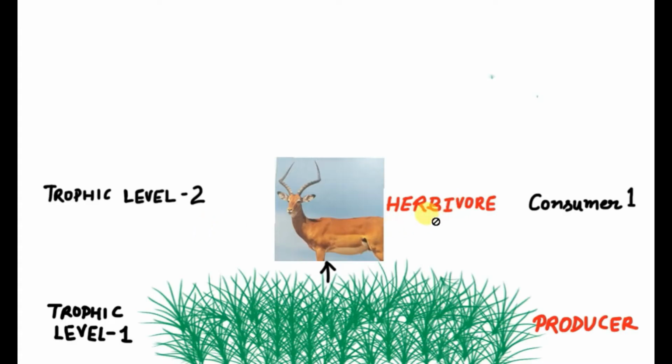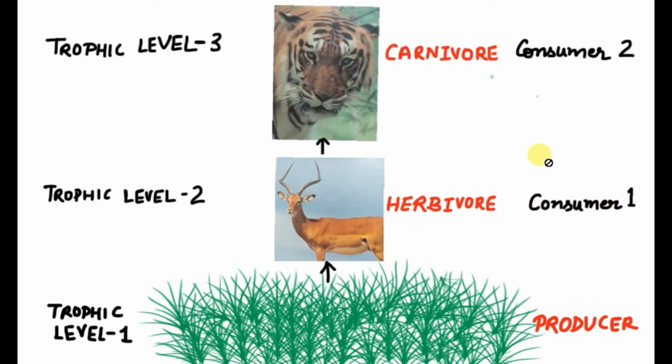Plants are eaten by the herbivorous animals. These herbivores are known as primary consumers also, and such organisms occupy the second trophic level in a food chain. What comes next in the food chain? A carnivore. This carnivore possesses the third trophic level in this food chain and is also known as a secondary consumer in this three-step food chain. The first trophic level is possessed by producers, the second by primary consumers, and the third by secondary consumers. Let's discuss now how energy is transferred from one trophic level to the next.